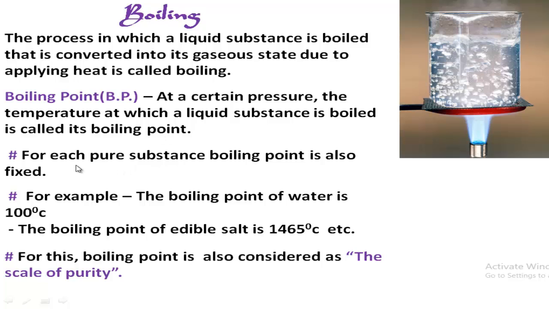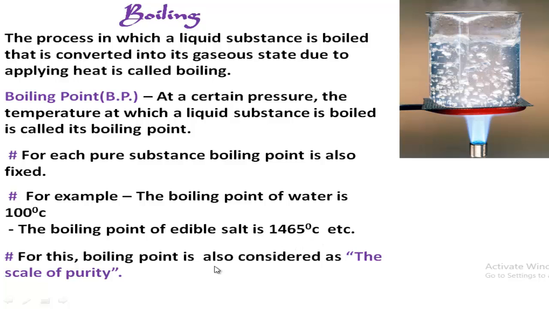Like melting point, for each pure substance, boiling point is also fixed. For example, the boiling point of water is 100 degree centigrade. You can measure it at home. And the boiling point of edible salt is 1465 degree centigrade. So if your salt is pure, it will boil at 1465 degree centigrade.